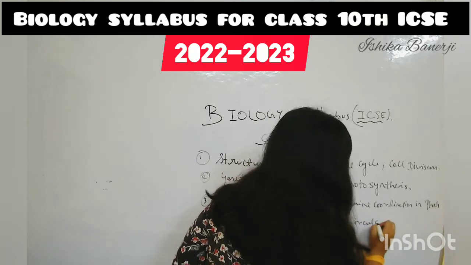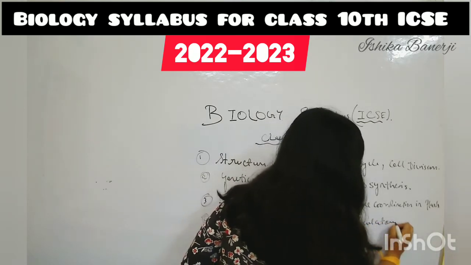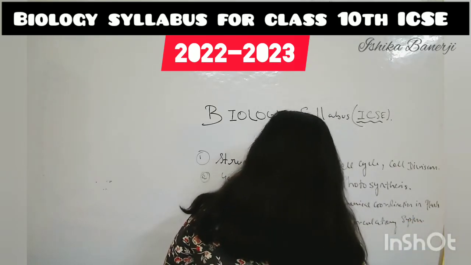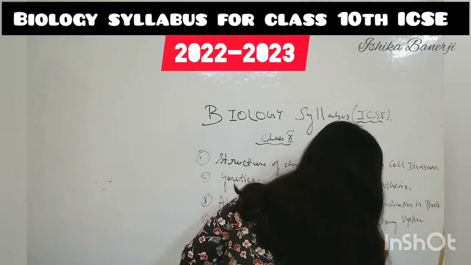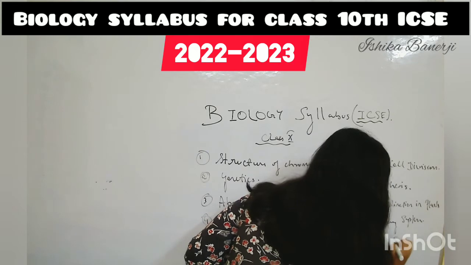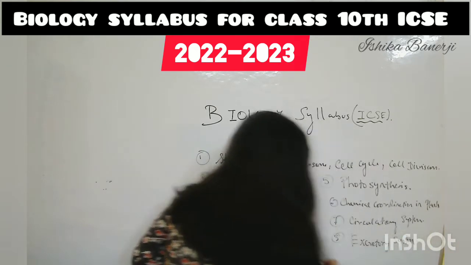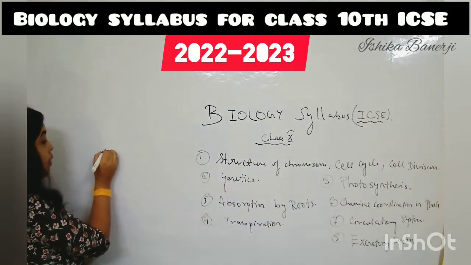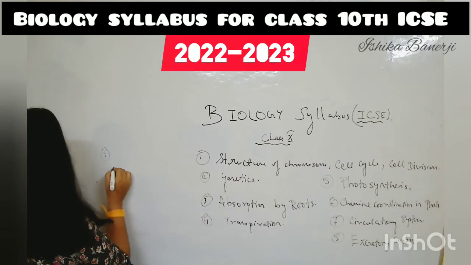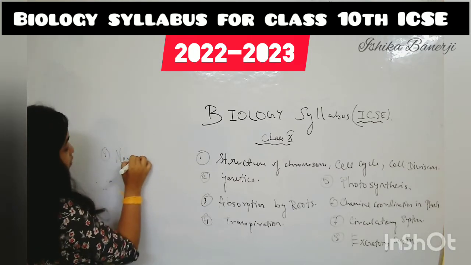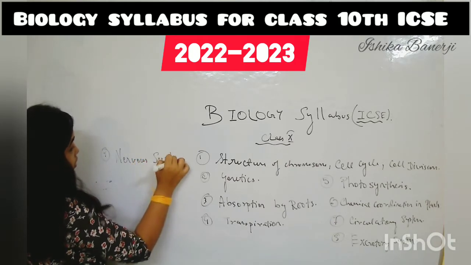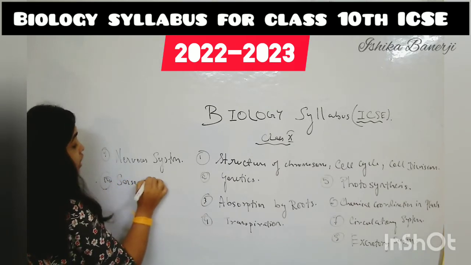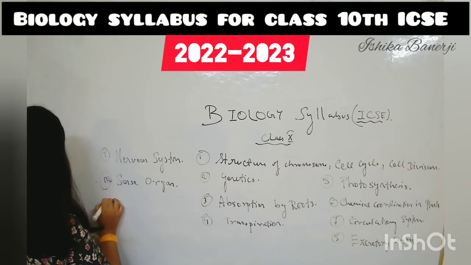From here we are starting the human physiology, circulatory system. Okay. Eighth one is your excretory system. Okay. This much is written. I am writing the ninth one here. Is it visible? Okay. So the ninth one is nervous system. Tenth one is sense organ. These are all chapters of your book.